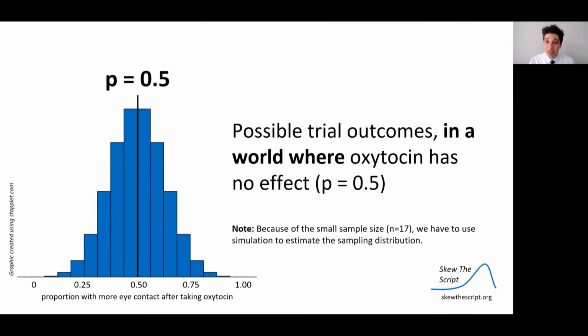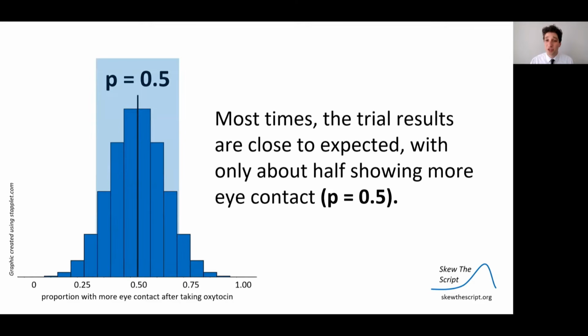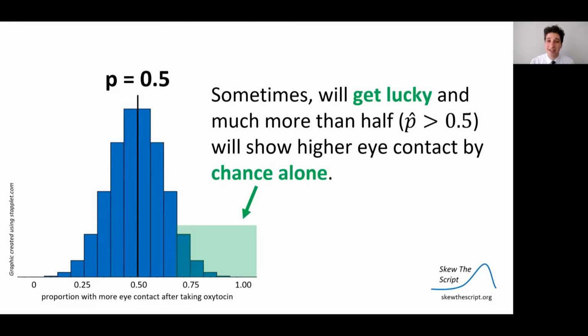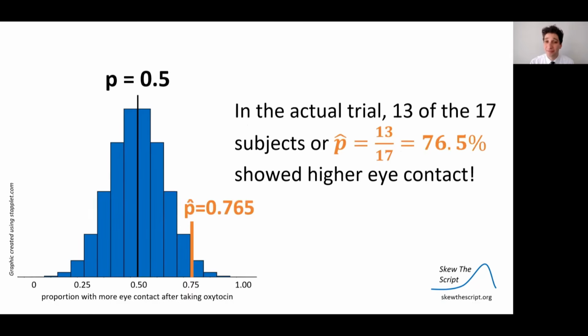So this is a simulation of possible trial outcomes where we assume the null. All possible trial outcomes, we did this thousands of times. Most of the time, the simulated trial results are close to what's expected, with about half showing more eye contact. But sometimes we get lucky, where much more than half show higher eye contact by chance alone, just due to the random assignment and what happened in that specific trial.